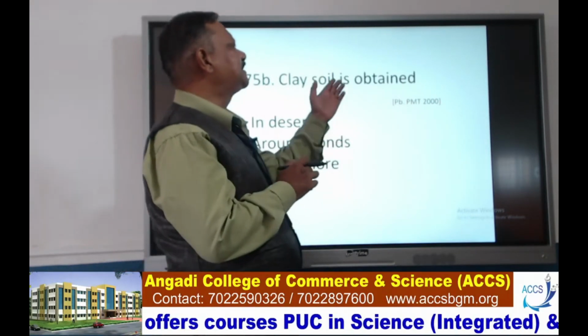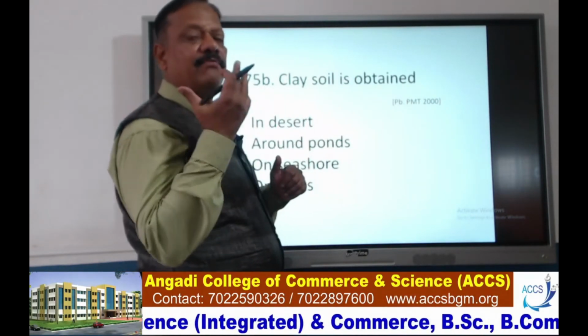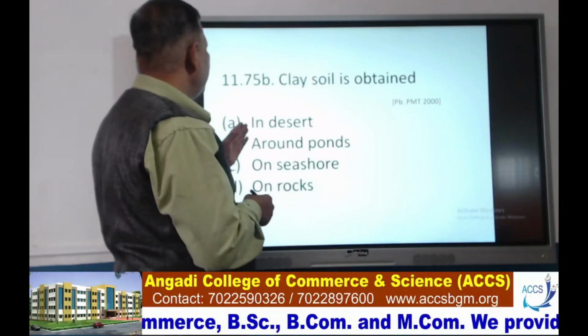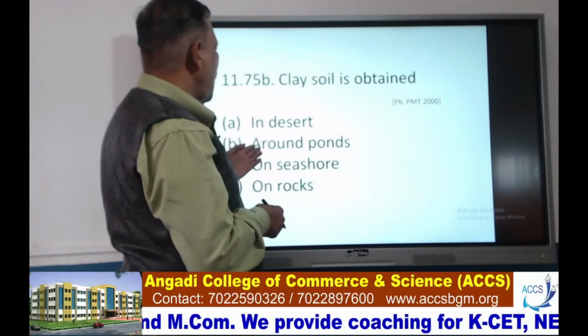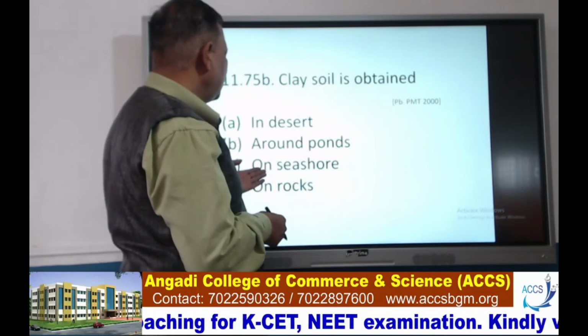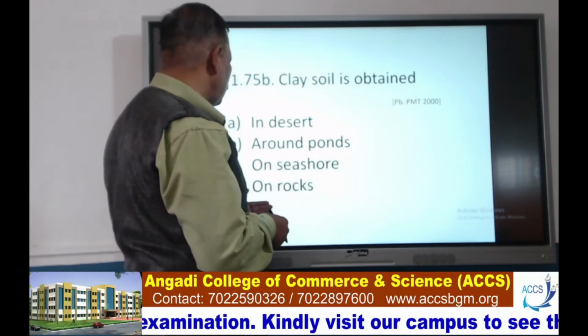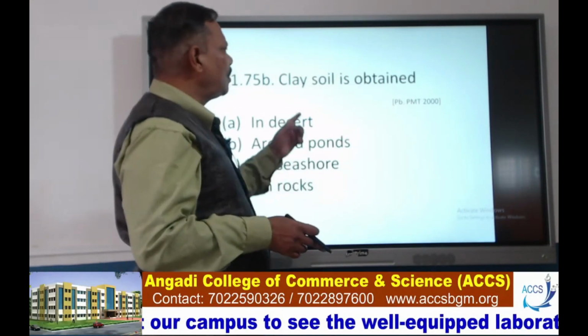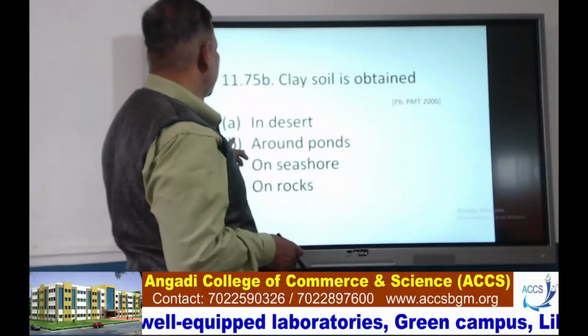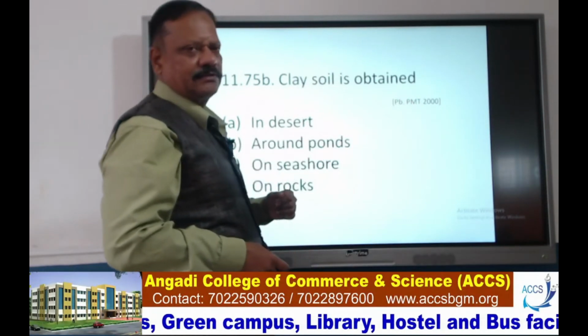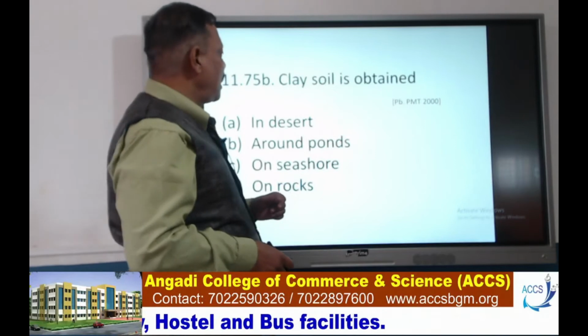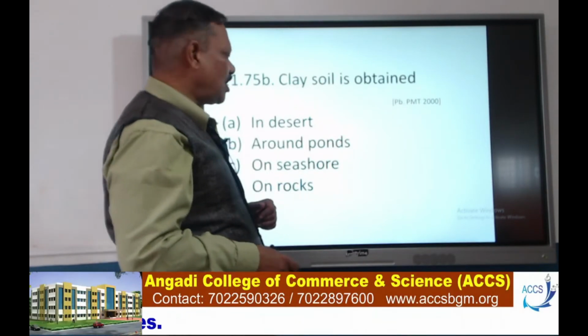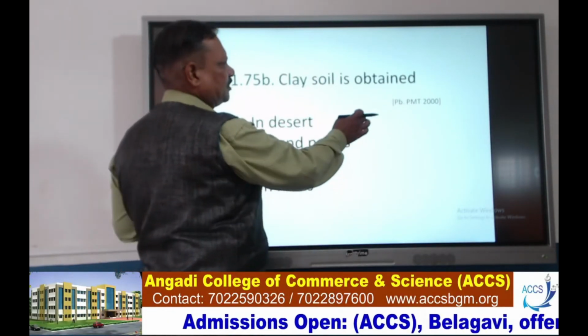Next, clay soil is obtained, where are we getting clay soil? Just see: in a desert, around ponds, on seashore, on rocks. So, the clay soil we get around the ponds. Whatever pond area is there, around that we get a clay soil, sticky soil. That is option B.